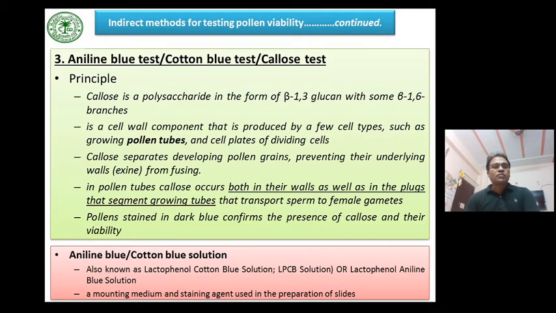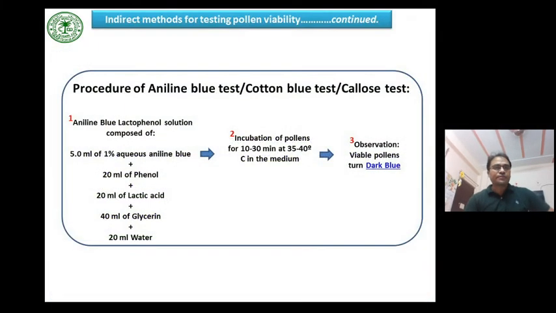In pollen tubes, callose occurs both in their walls as well as in the plugs that segment growing tubes that transport sperm to female gametes. Aniline blue or cotton blue solution is also known as lactophenol cotton blue solution. It is a mounting medium and staining agent used in the preparation of slides. These are the major steps involved in the aniline blue test.